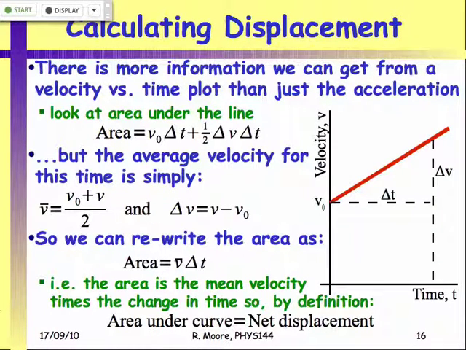Okay, so if we're looking at one of these velocity time plots, we can use the gradient, and the gradient will tell us the acceleration. But the other thing we can do with these plots is look at the area under the plot. So if we have a graph that looks like this, a nice straight velocity versus time, the question we might want to ask is, how far has the object traveled?